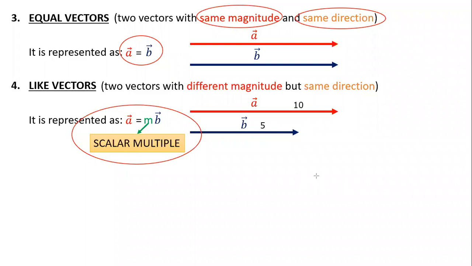Yeah, thank you, sir. So M can be any real number. I will make it simple: M can be any real number, and M shows the relation between the magnitudes. So Kushal and the one who asked me about fractions, M is a real number which shows the relation between the magnitude.